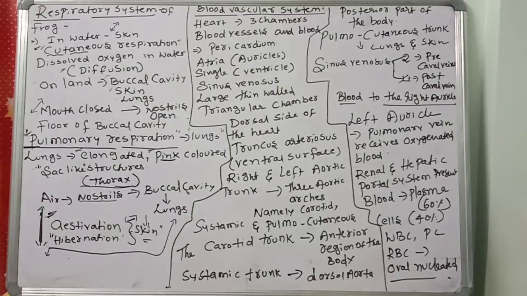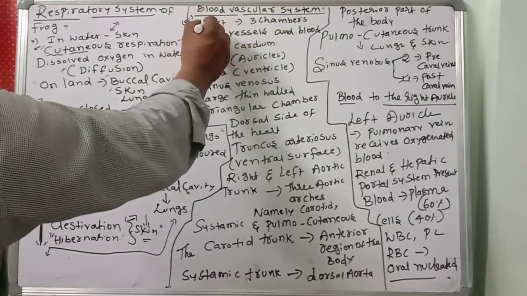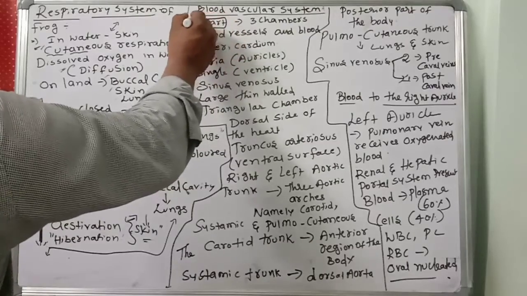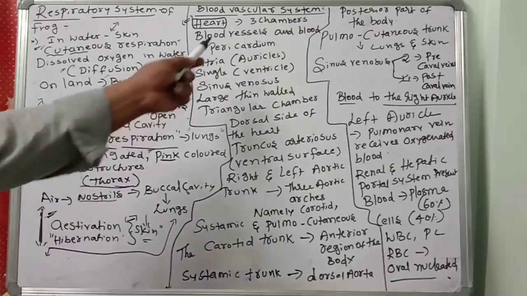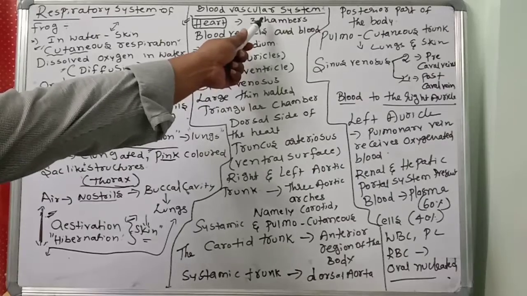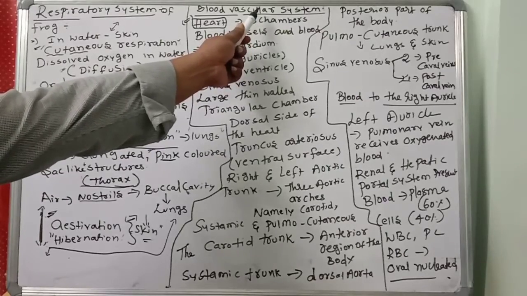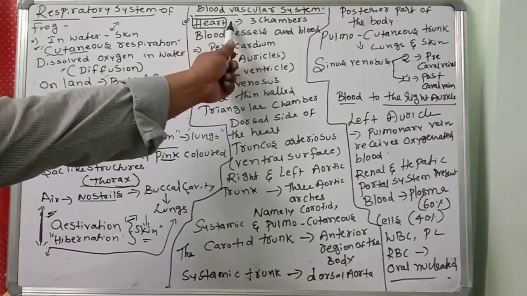Next, blood vascular system. This was the respiratory system. Now we are going to discuss the blood vascular system. Blood is a fluid connective tissue. In the circulatory system, what is the chief pumping organ? Everyone knows, the heart. The heart consists of how many chambers? 3 chambers. Only 3, remember, very important point.